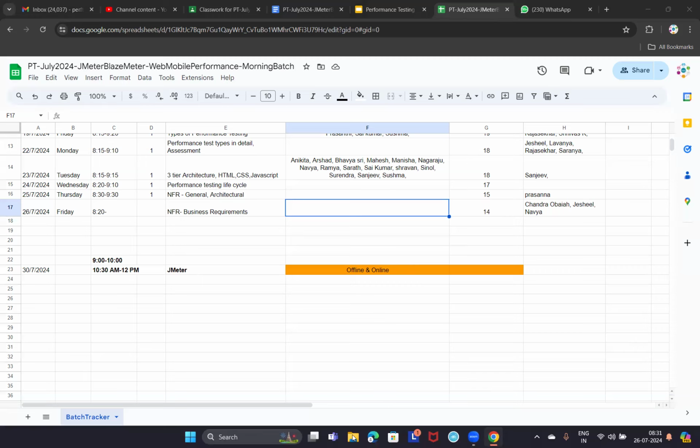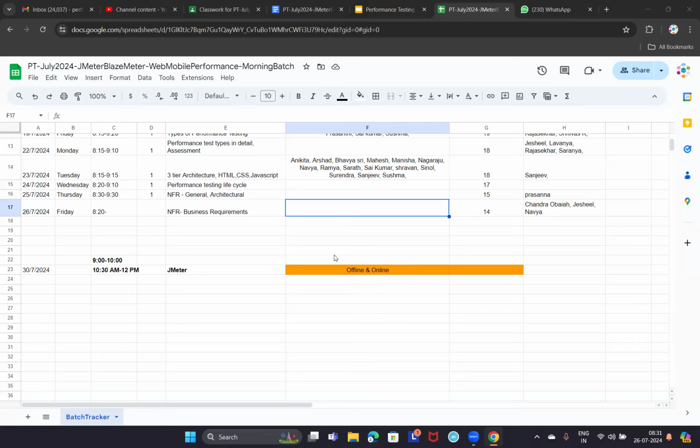Firewall clearance test is done or not. No, it's not a firewall clearance test. Do we need to take any firewall clearance? Yeah, okay. Next, any goals of the performance testing activity? Right. So these are the important general requirements, right?